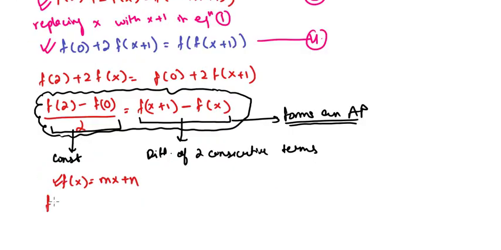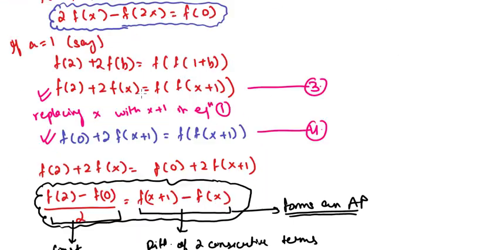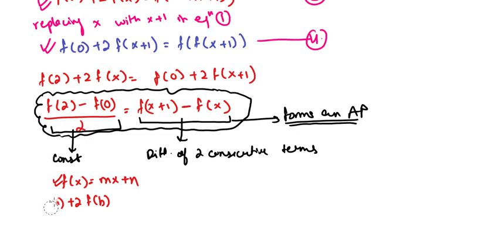This is f of 2a plus 2 fb equals f of a plus b.